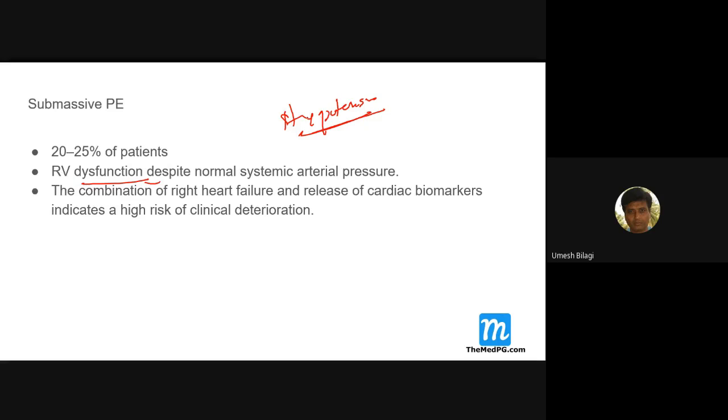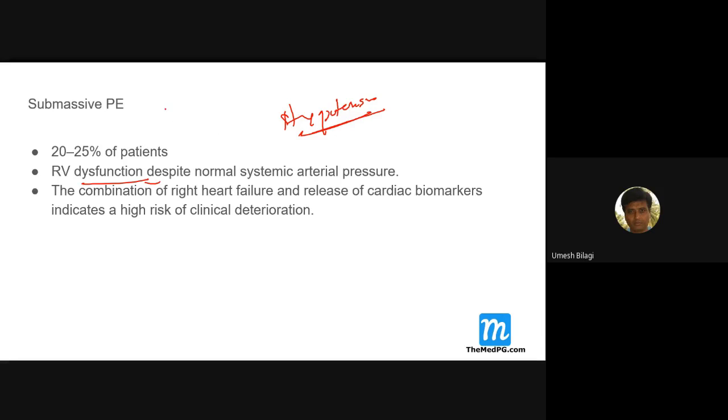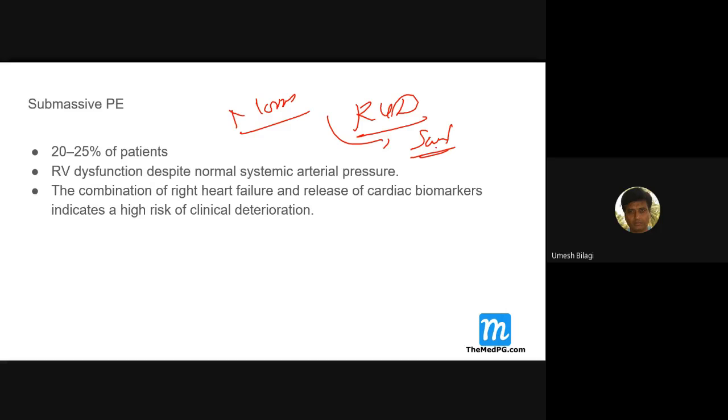If there is cardiogenic shock or hypotension, then it falls into the massive group. Normal blood pressure with RV dysfunction alone is submassive or moderate.